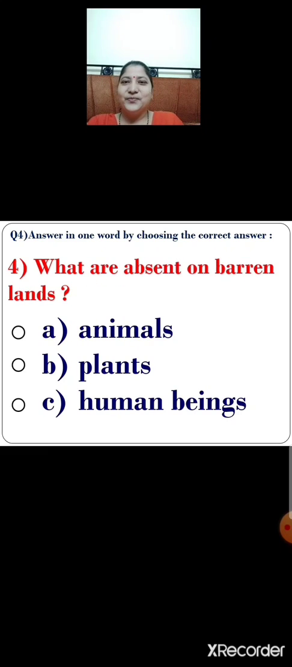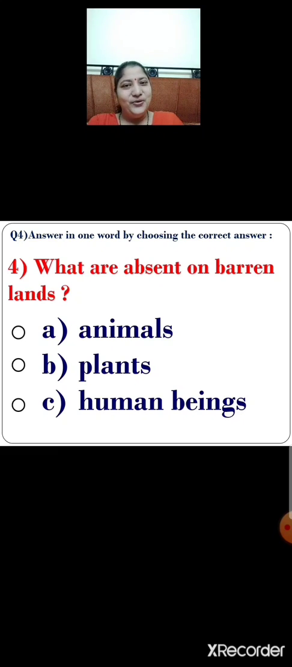Next, number 4. What are absent on barren lands? There are 3 options given. Option A, animals. Option B, plants. Option C, human beings. So children, select the correct option. What are absent on barren lands? Yes, you are absolutely right. Option B, plants. Plants are absent on barren lands.